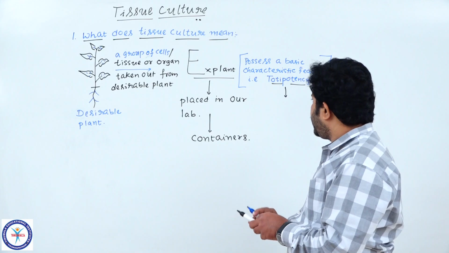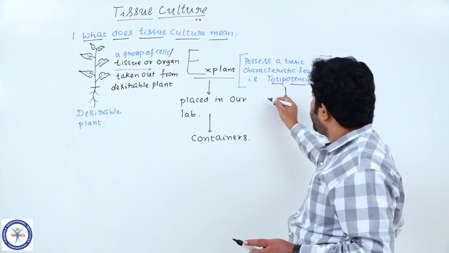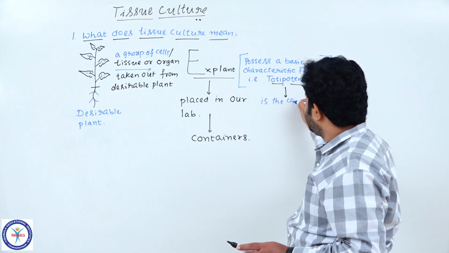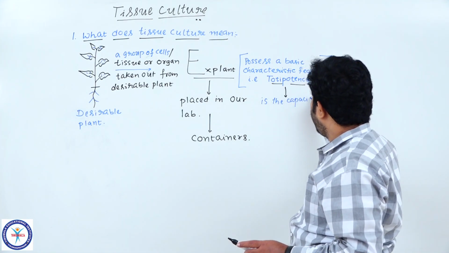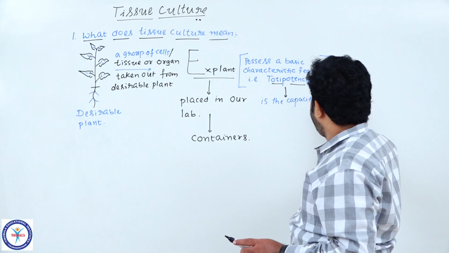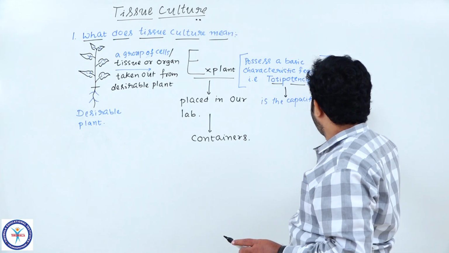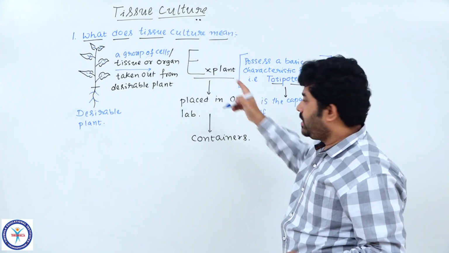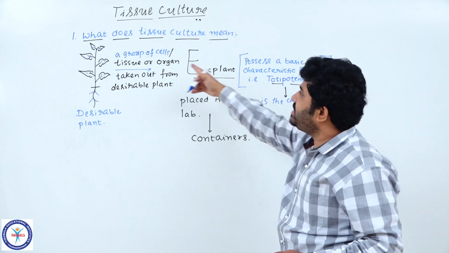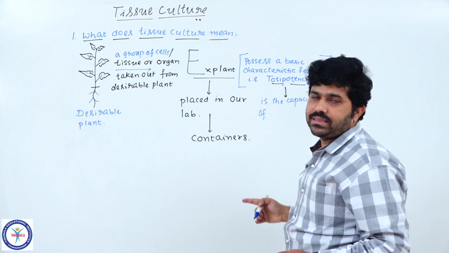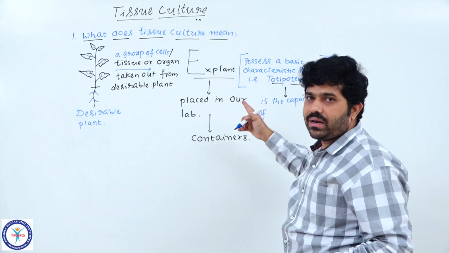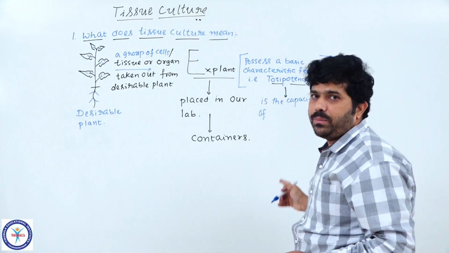So now you better write the meaning of totipotency. Totipotency is the capacity, note down, students, or ability of whom? Ability of explant. Explant means a group of cells or tissues or organs. So the ability of those particular organs or cells, which are nothing but the explant, we are calling totipotency.